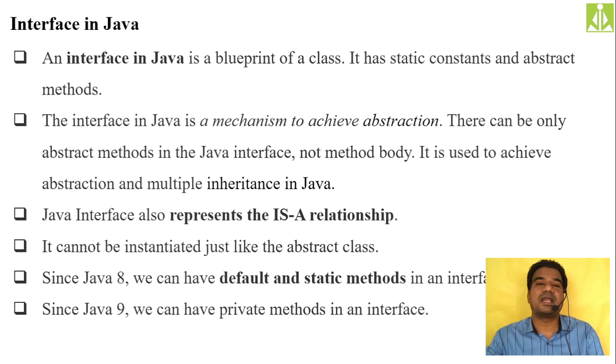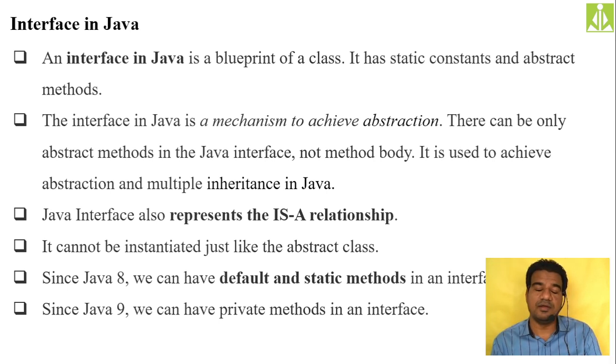Definitely you have to depend on a class in order to get the functionality from the interface, because inside an interface we are just keeping the abstraction, we are just keeping the methods without body. If a method you have without the body, how can you expect the functionality from it? To get the functionality from a method, we have to provide the body first, and that body we are providing inside a class which is inheriting this interface. So that's the reason we are saying an interface is a blueprint of a class.